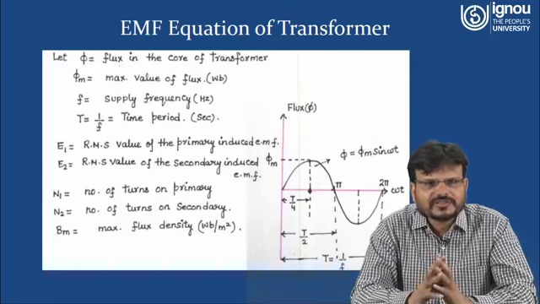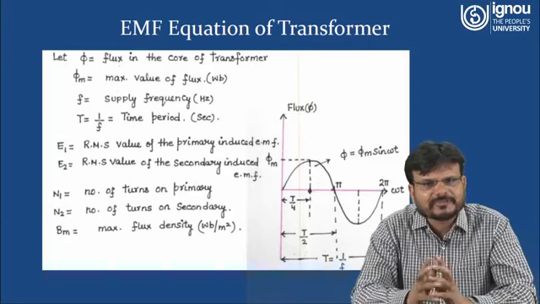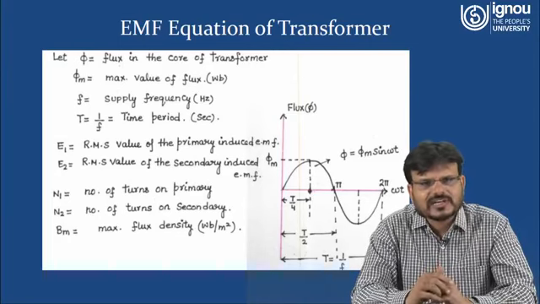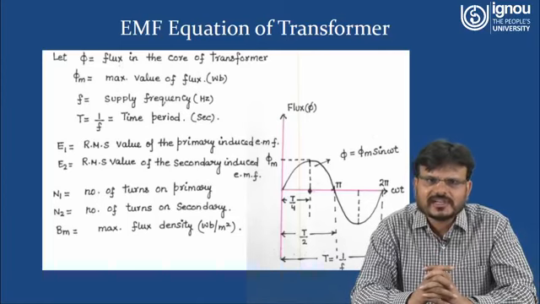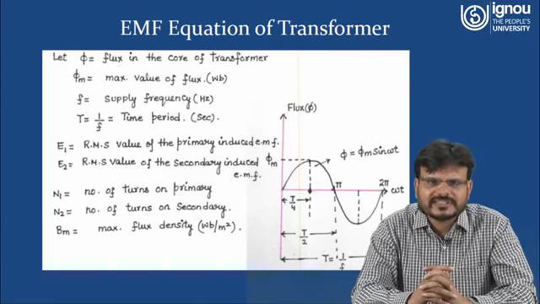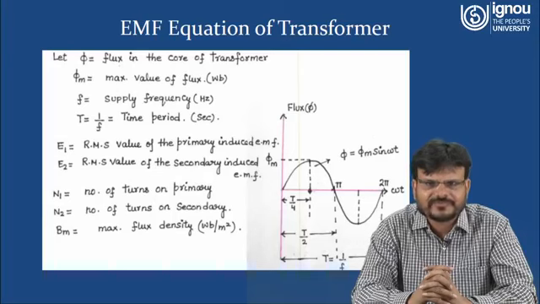And we are assuming that E1 is the RMS value of the primary induced EMF at the primary side, and E2 is the RMS value of the secondary induced EMF at the secondary side. N1 is the number of turns on the primary side, and N2 is the number of turns on the secondary side. And B suffix m is the maximum flux density, which is denoted in Weber per meter square.